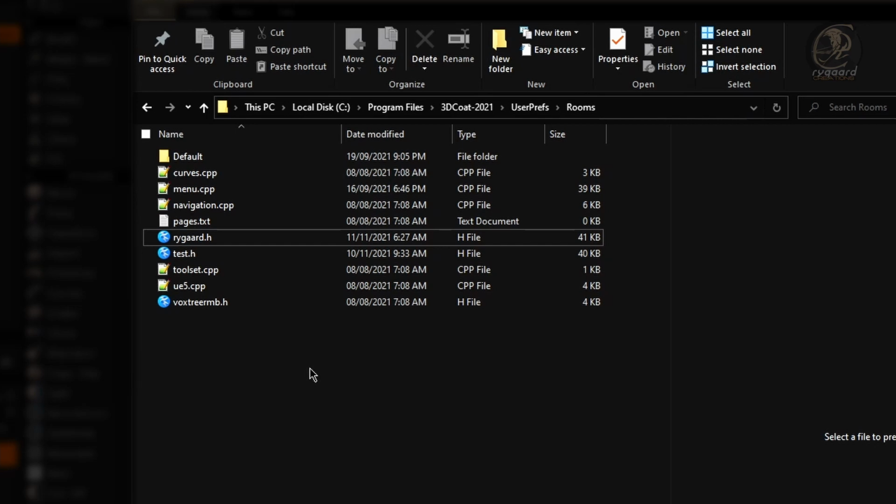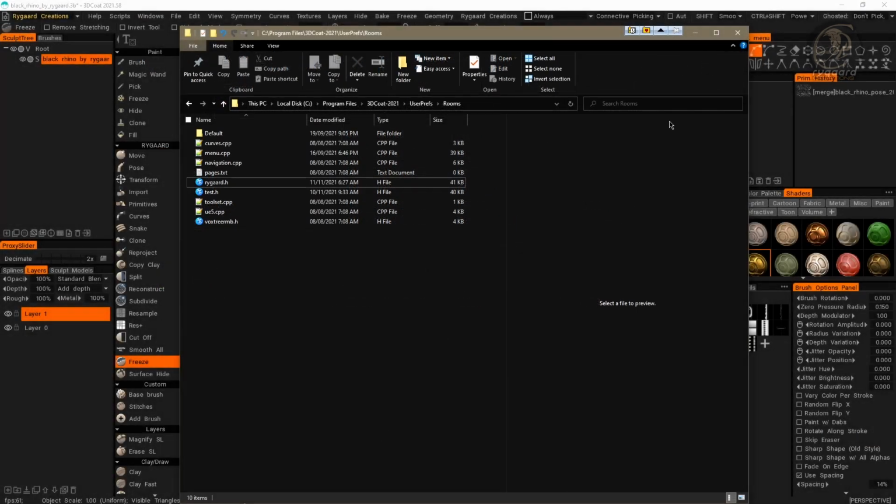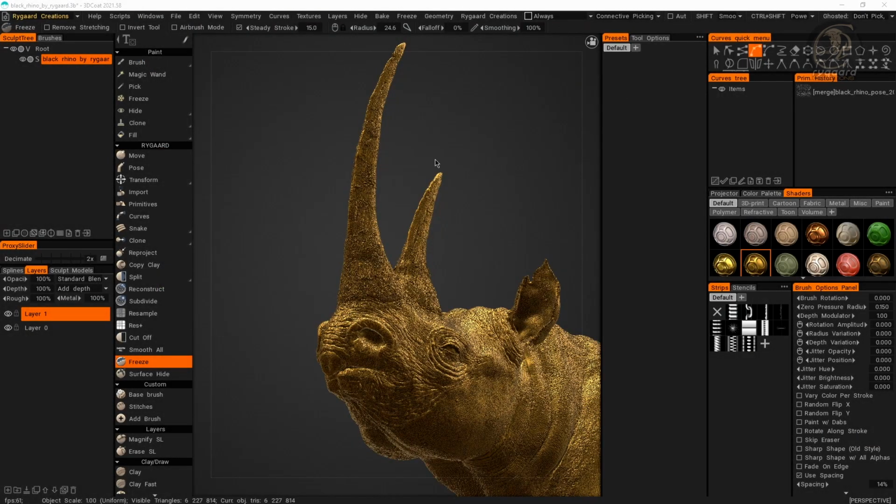Right. Now, I will show you how fantastic and unique this process is. I will go back to the external file Rygaard.8.